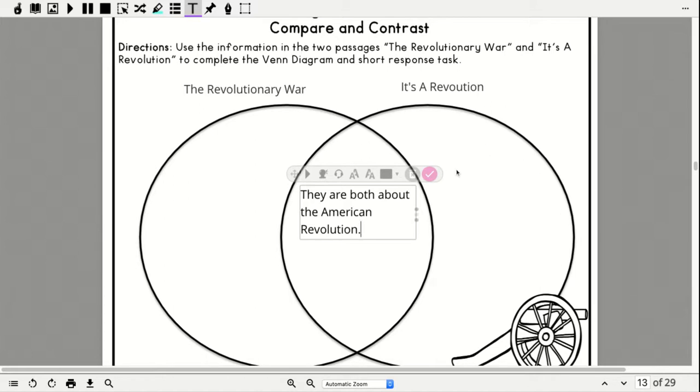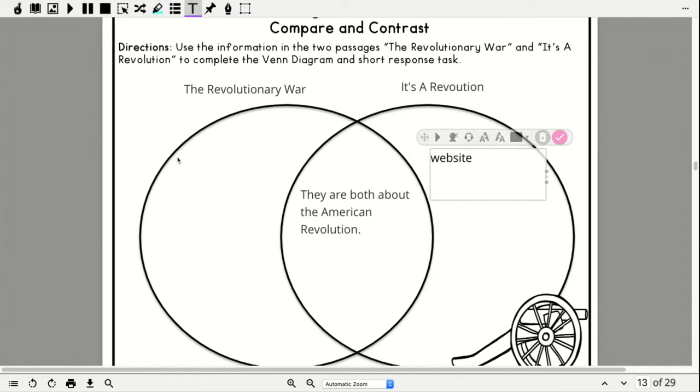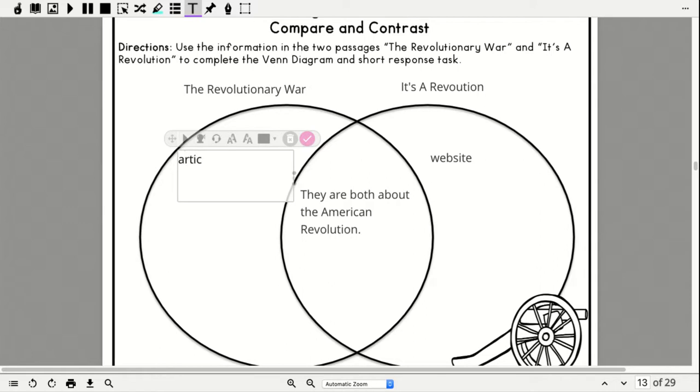Now, It's a Revolution is a website, okay? And the Revolutionary War isn't a website, okay? It is an article. Now, the Revolutionary War over here has a timeline.